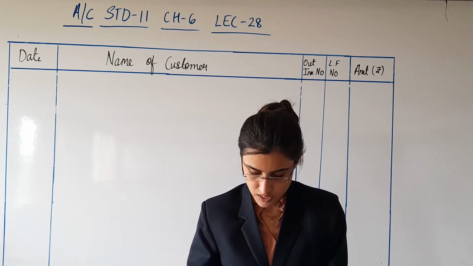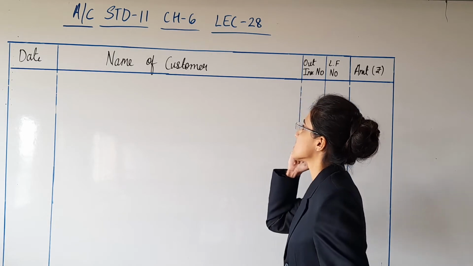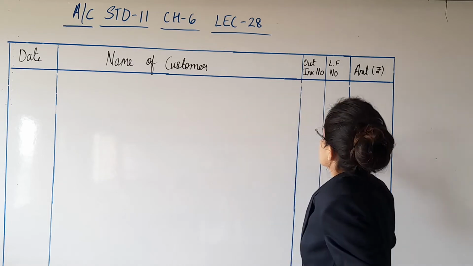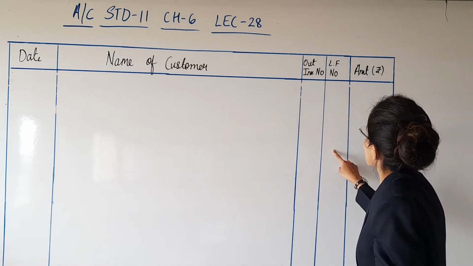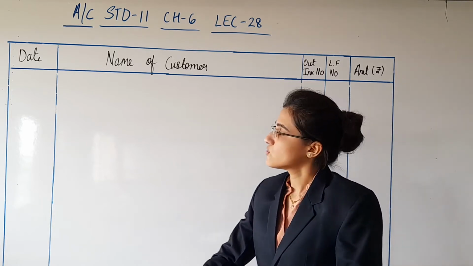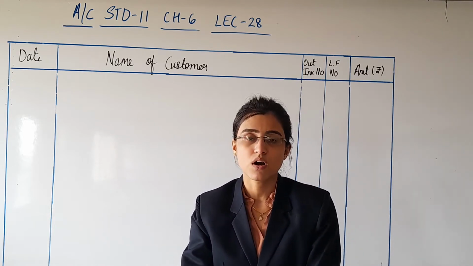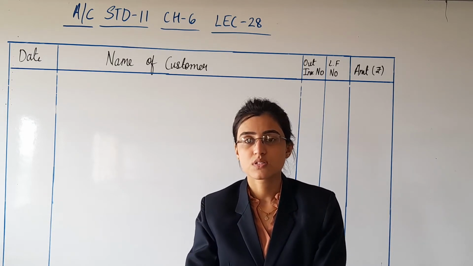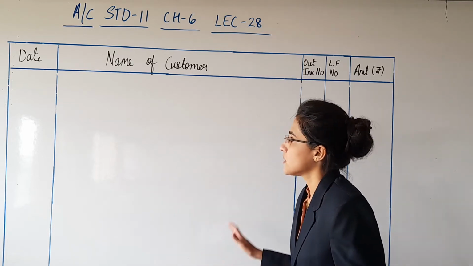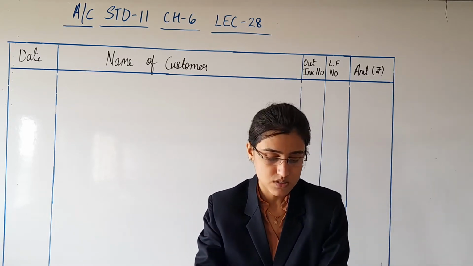The specimen of sales book is given on page number 134. The specimen of sales book is prepared here. It is date, name of customer, outward invoice number, ledger folio number and amount. So I gave you an idea about the specimen of sales book. The rules that you will follow are completely similar to the rules that you follow for preparation of purchase book. So all those rules will be applied here, and being nothing new, we'll directly start with illustration